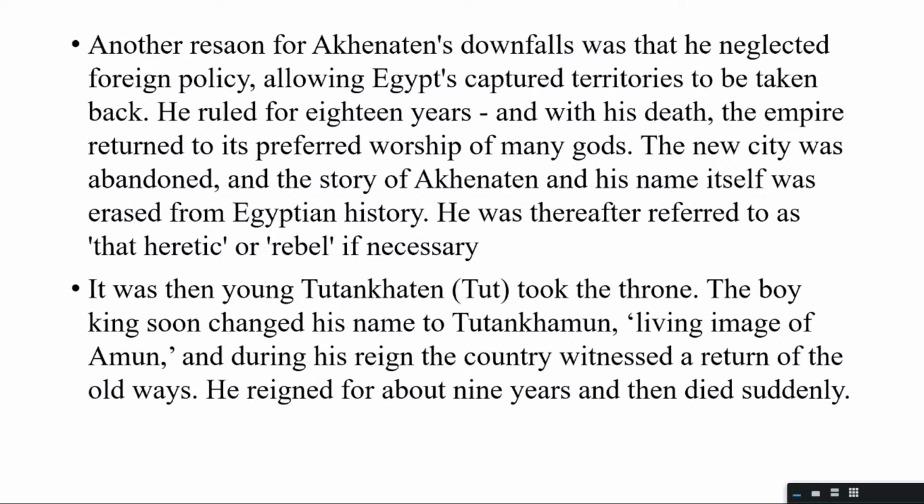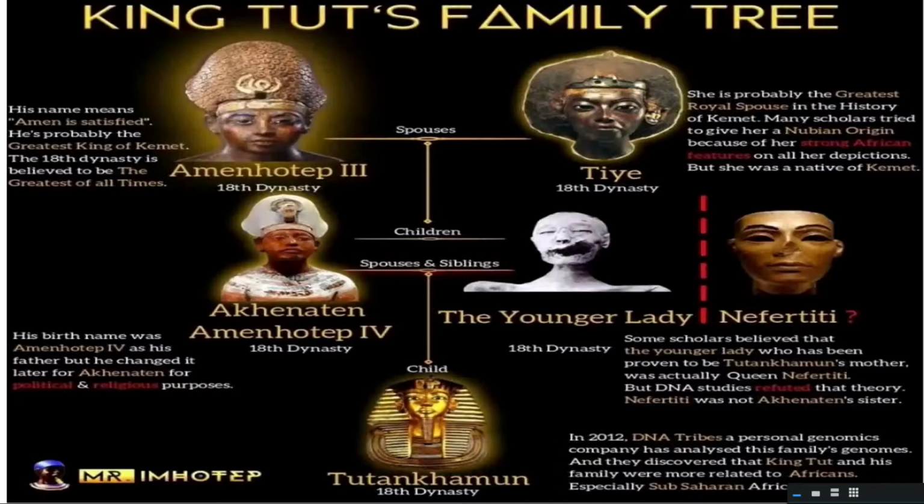It was then that King Tut took the throne, and he reverted to the old ways of the grandfather. Therefore, this rule was supposed to be a happy rule. And despite being a happy rule, he died about 9 years later suddenly. So that was something that raised an alarm.